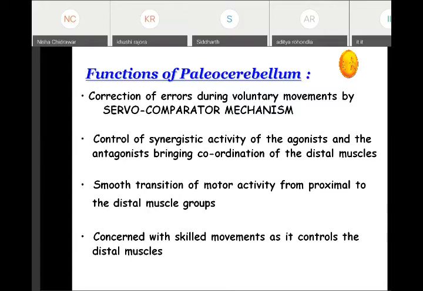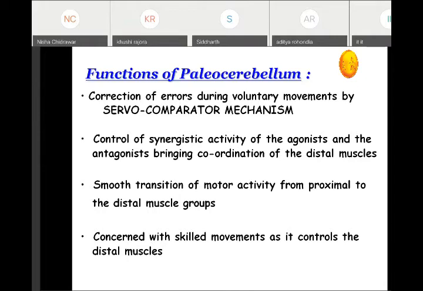Now the different functions done by the spinocerebellum. The first and foremost important function is that it helps in correction of errors during voluntary movement by the servo-comparator mechanism. So what is this servo-comparator mechanism?